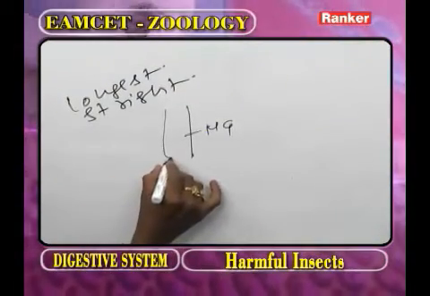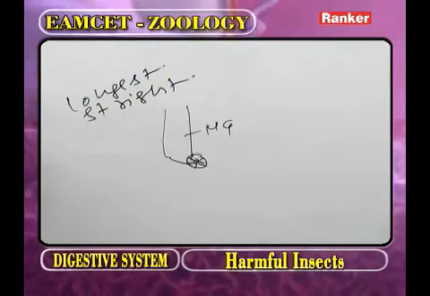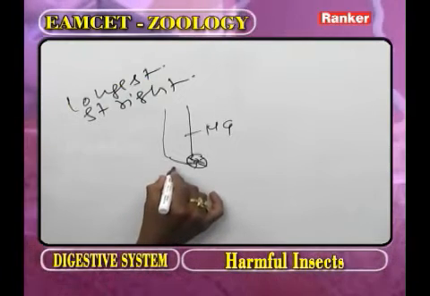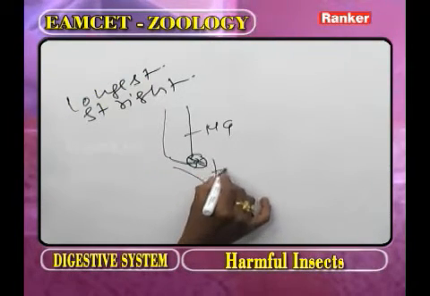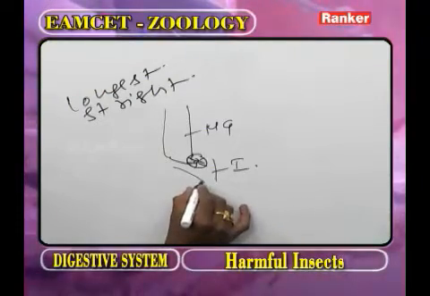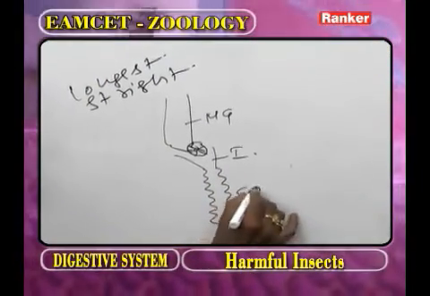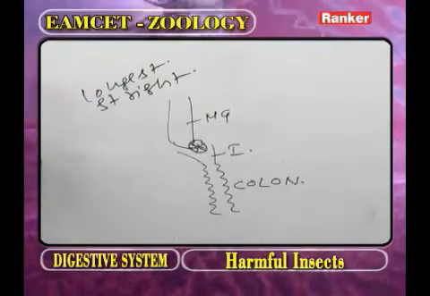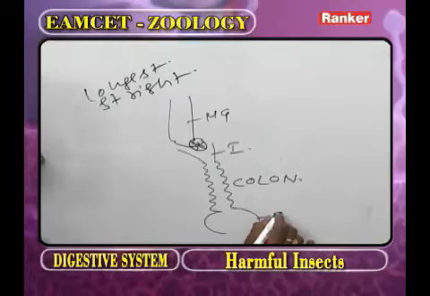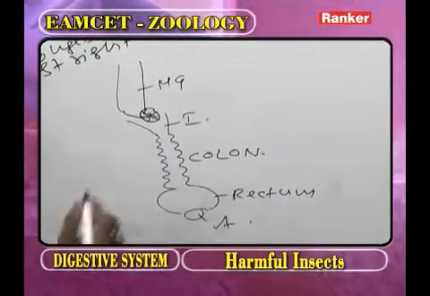Now, this is the posterior part of the midgut, guarded by a muscle sphincter. The midgut is followed by the hindgut. In the hindgut, the first part we call the ileum. It is short. Now, the next part is elongated and coiled. That one we call the colon. Now, this is a sac-like part that we call the rectum. It opens out through the anus.